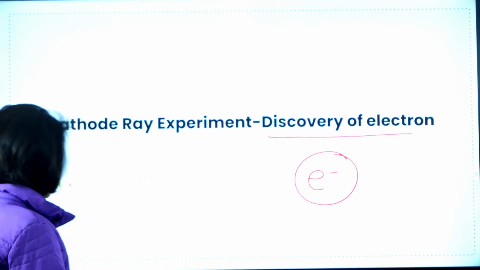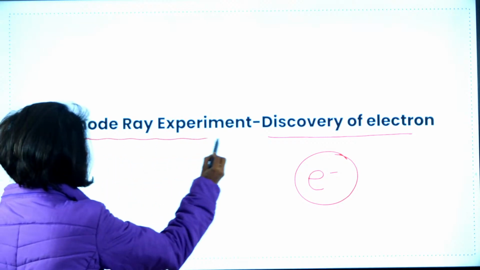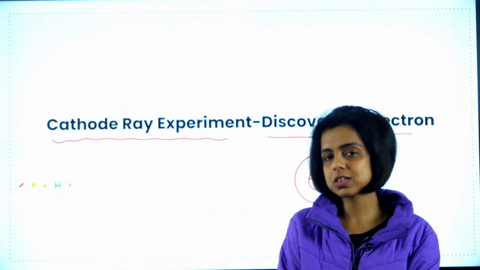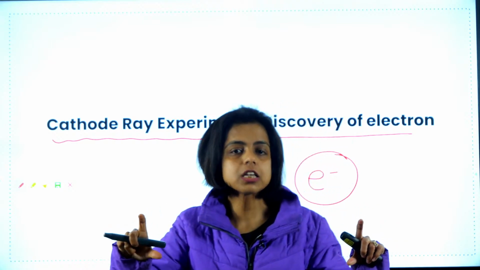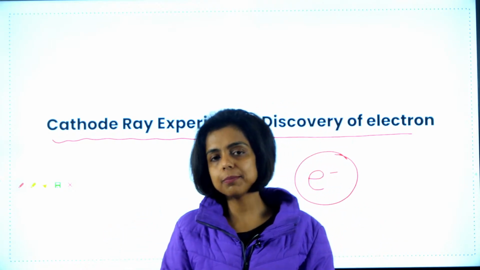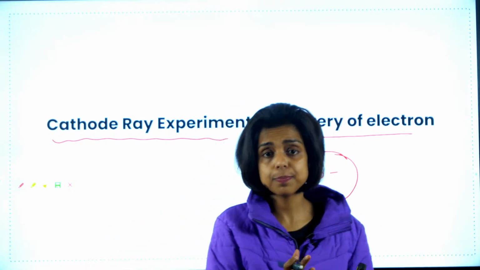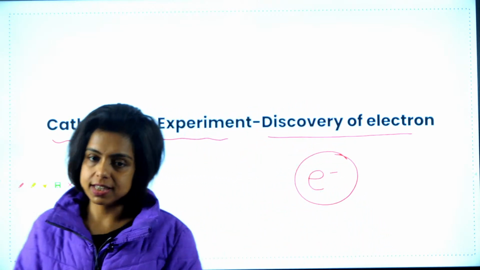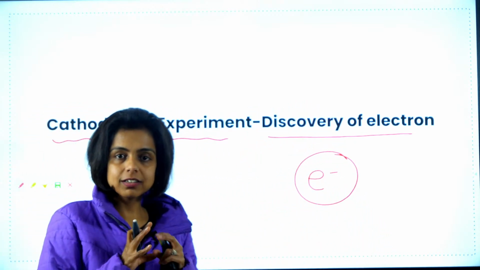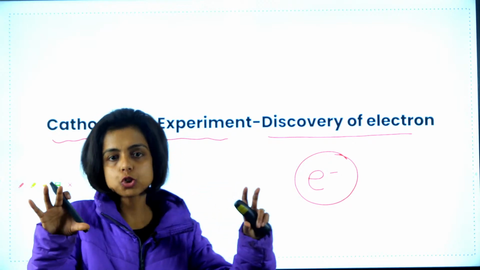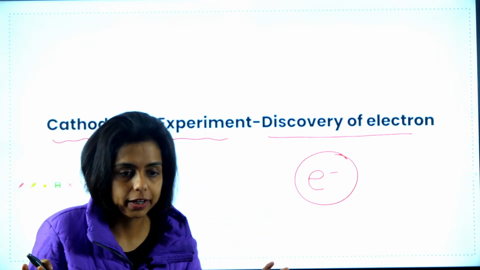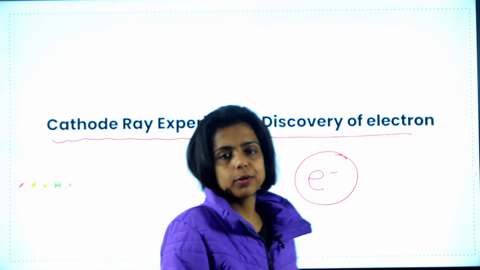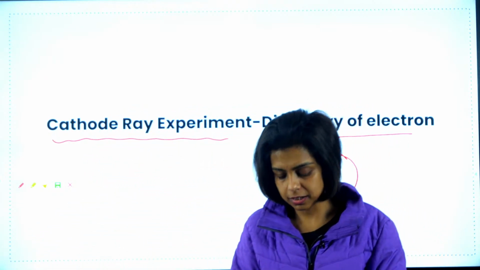So there was an experiment, the cathode ray experiment. A cathode ray or discharge tube was a kind of setup, a glass tube, used in many science experiments, especially physics experiments. Many physics experiments involved a glass tube that we call a discharge tube or a cathode ray tube, right? Many experiments were performed using that setup.